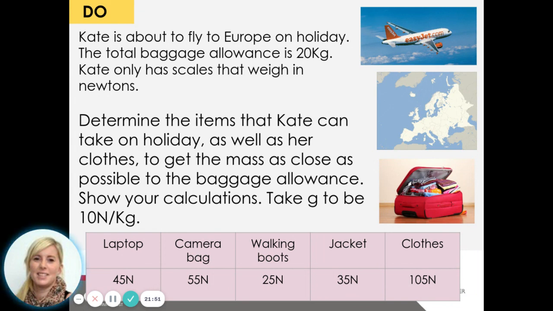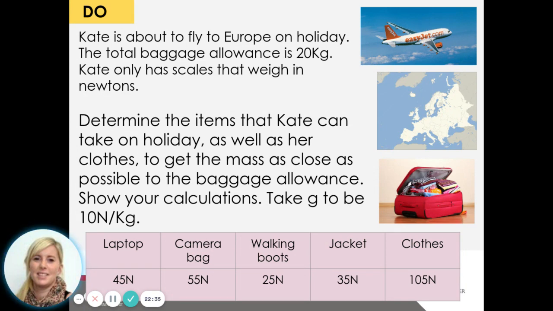So Kate only has scales that weigh in newtons. So remember, to work out the weight in newtons, you do your mass times the gravitational field strength, which for this question we're going to take to be 10. We're going to round up 9.8 to 10. So determine the items that Kate can take on holiday to get the mass as close as possible to the baggage allowance. Remember, that baggage allowance is 20 kilograms. So what you're going to need to do here is rearrange the equation. Normally for weight, we'd say weight equals mass times gravitational field strength. But now we want to work out in kilograms the mass of these different items.